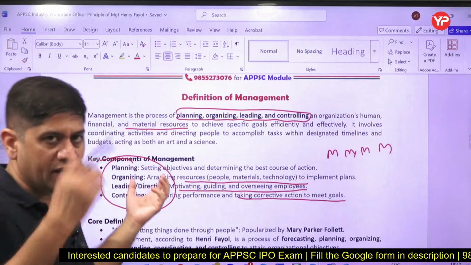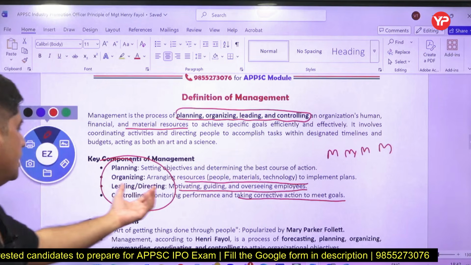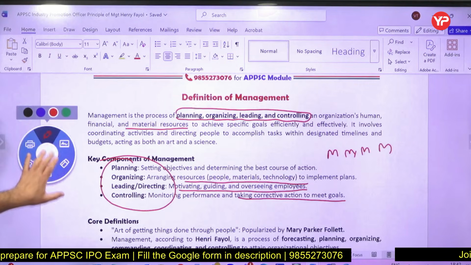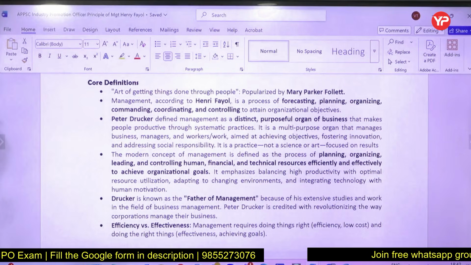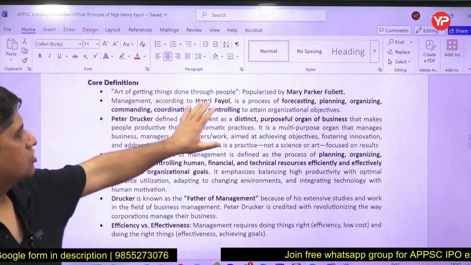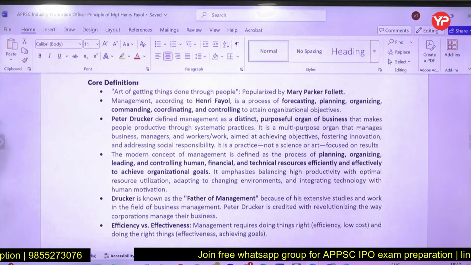So you have to plan an action, arrange the resources, then coordinate the work, lead, direct the work, see how people are doing, and then control this. This is the management. Definition of management is given by different people, like Mary Parker Follett. She said, art of getting things done through people. Getting things done by the people is called management.